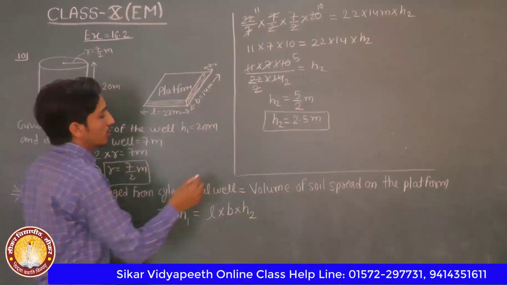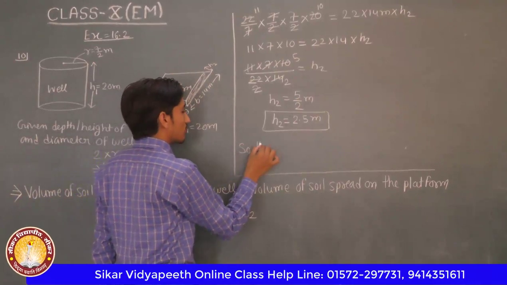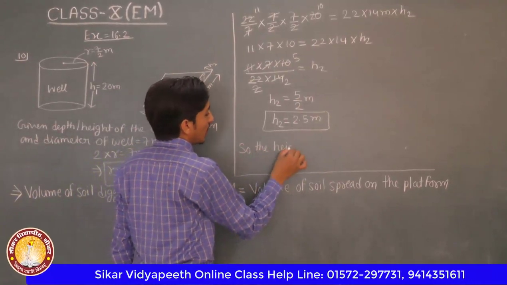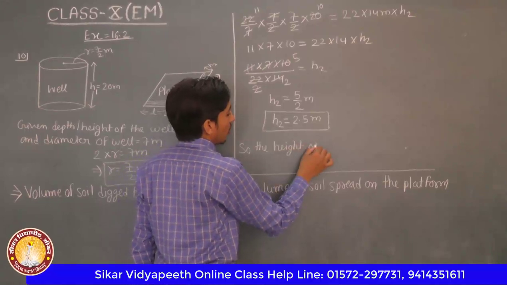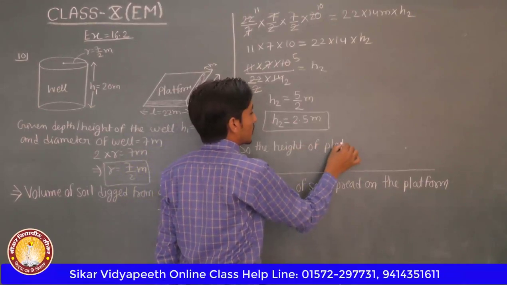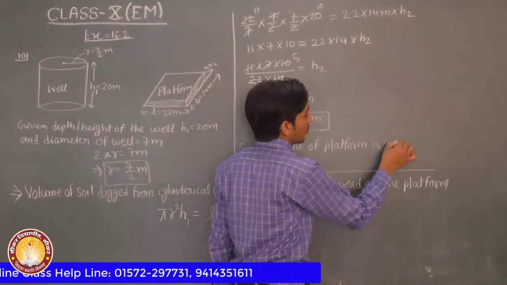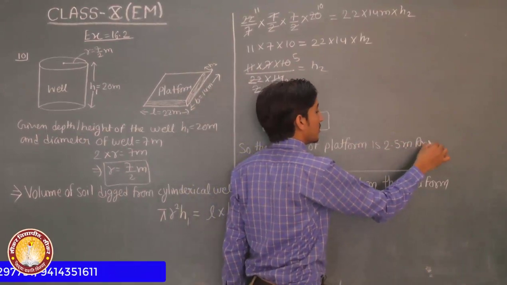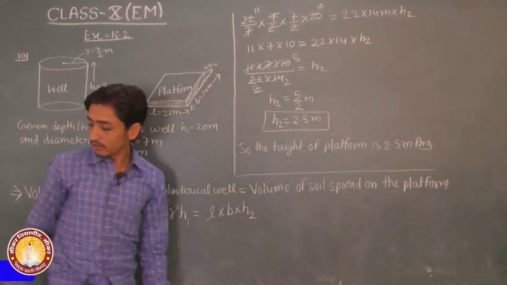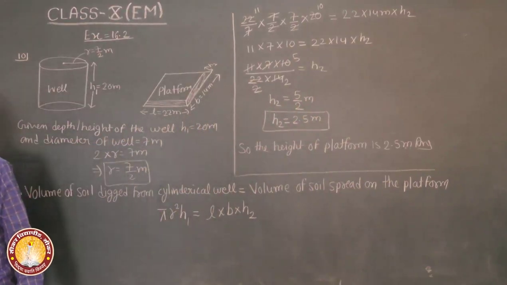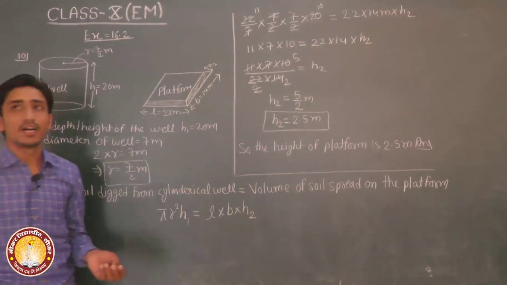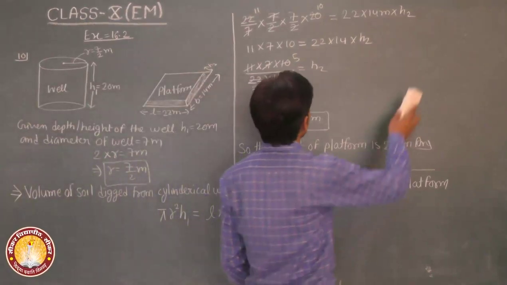So the height of platform is 2.5 meter. Answer. Next question.